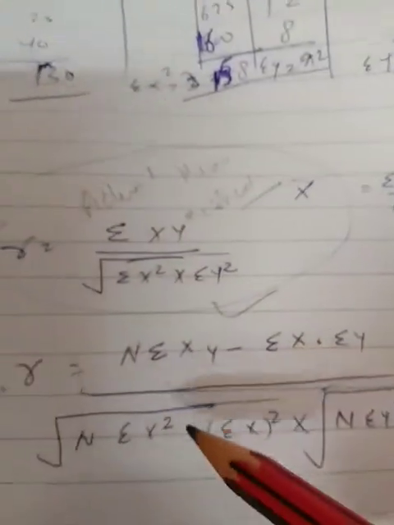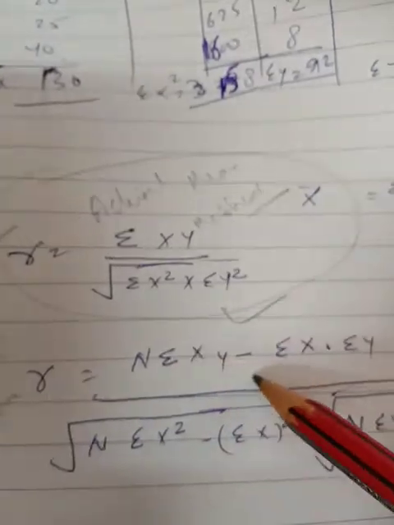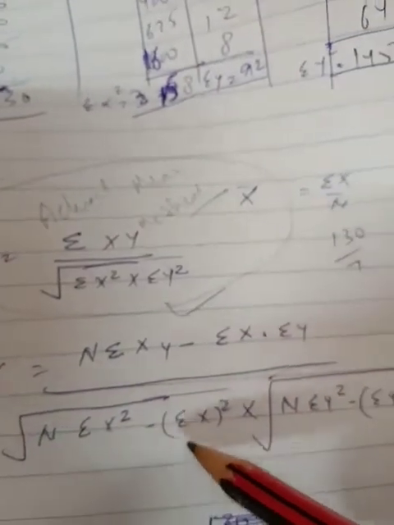But in the direct method, this is the formula: n sigma xy minus sigma x into sigma y, upon root of n sigma x square minus sigma x whole square, into n sigma y square minus sigma y whole square. You have to learn this formula.